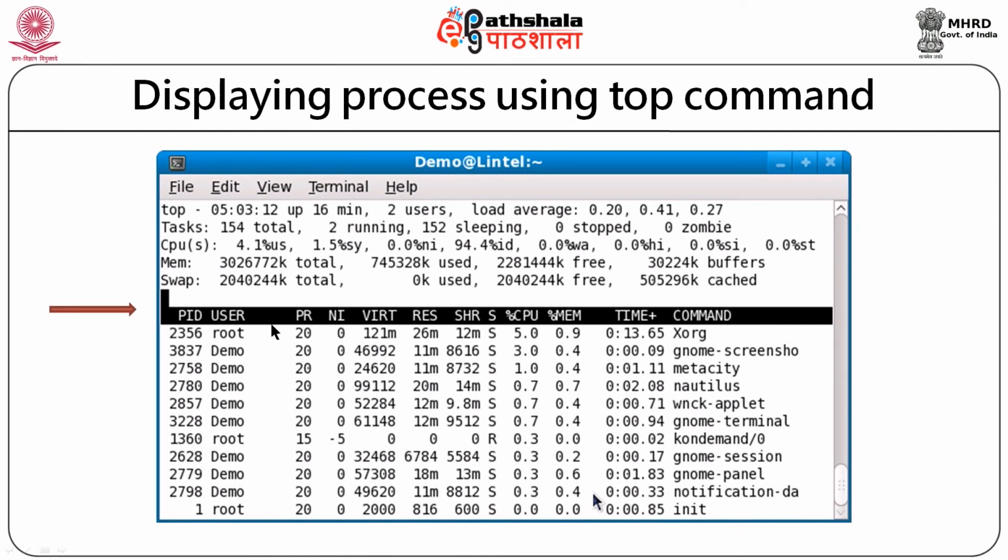Next line is the header under which all processes are listed. So, process ID is shown over here, the user who created the process is shown over here, the nice values, priority, amount of memory utilized, their state, amount of CPU, time, command. Command is the program name for the process ID listed over here. The last process is init. You can see init with ID 1. So, init is a process which starts when the system is booted and it keeps on running.